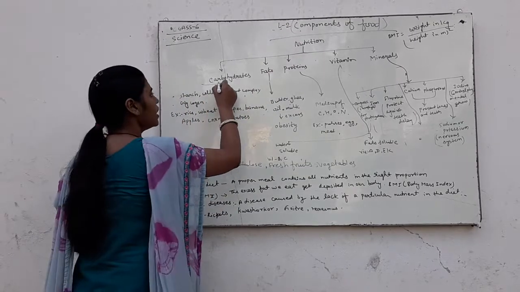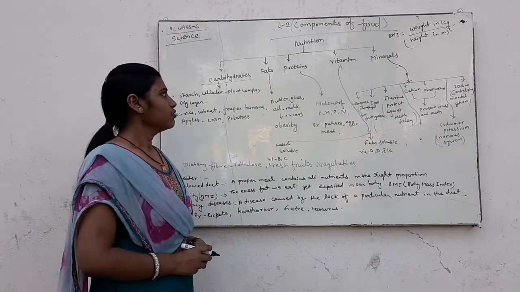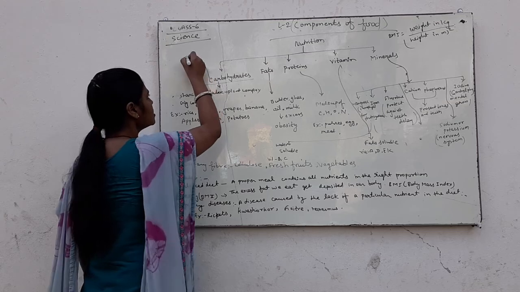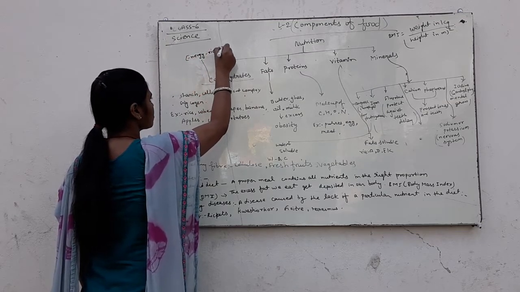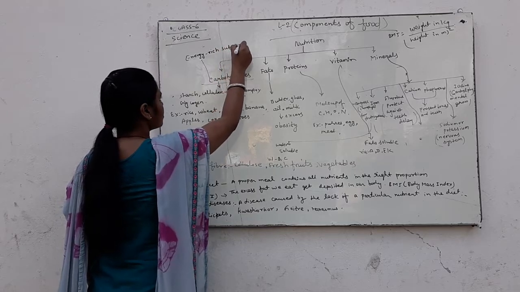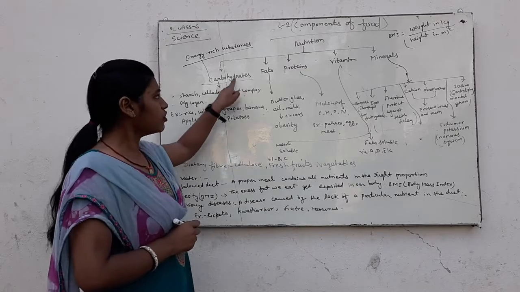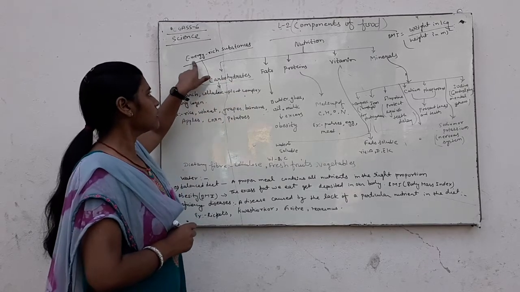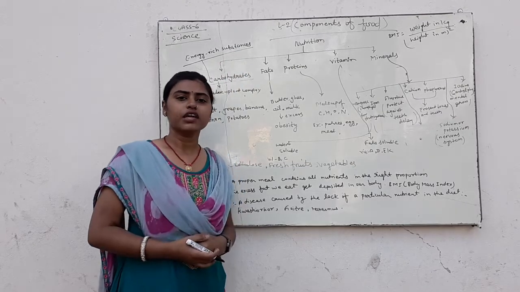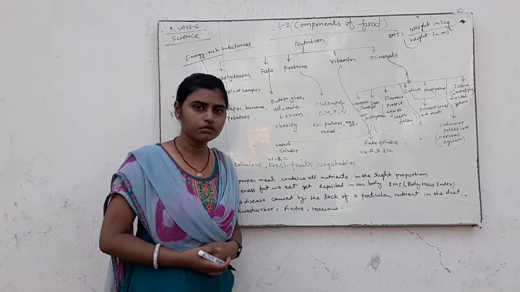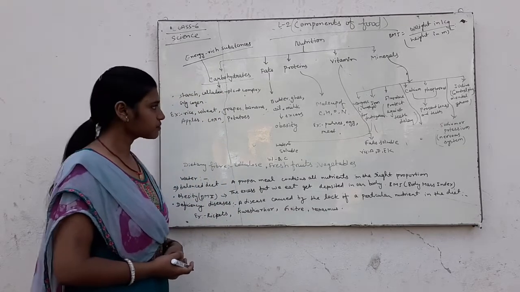So carbohydrate is the nutrient which is called an energy rich substance. Carbohydrate is called an energy rich substance because it provides a lot of energy.